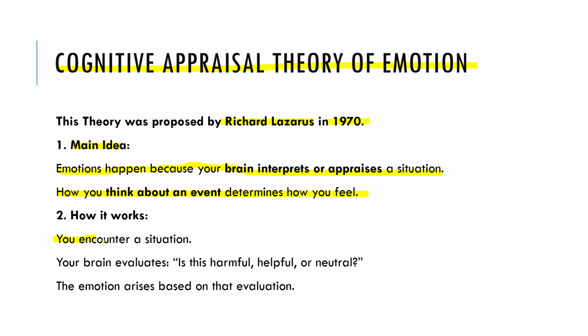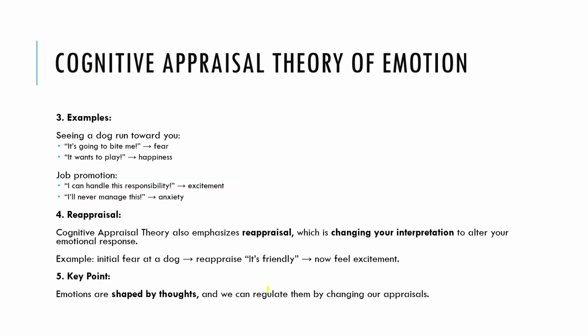How it works: you encounter a situation, and your brain evaluates: is this situation harmful, helpful, or neutral? And then the emotion arises based on that evaluation.